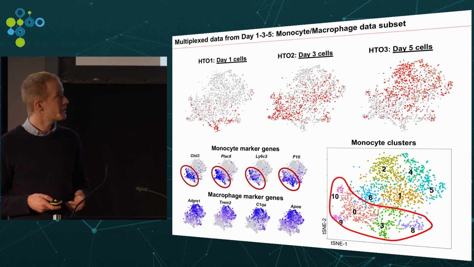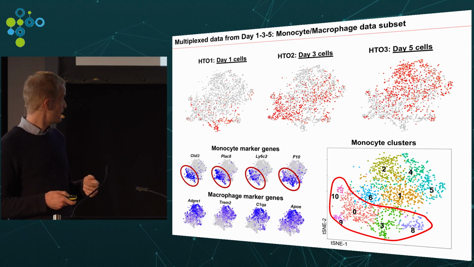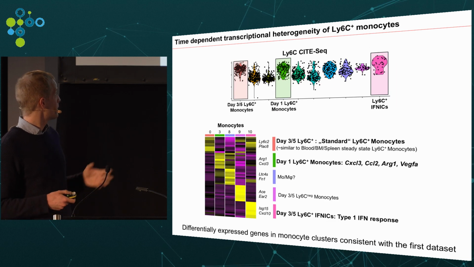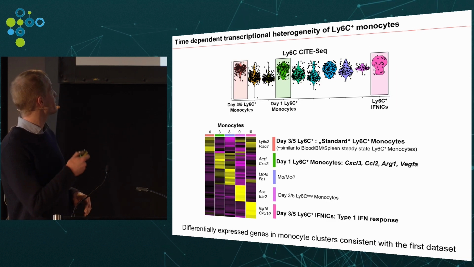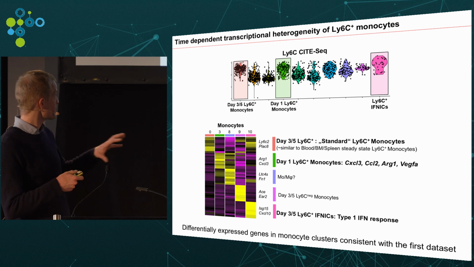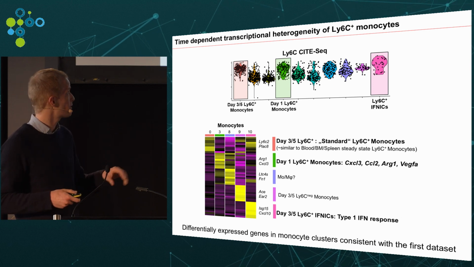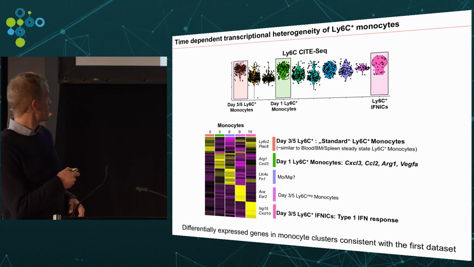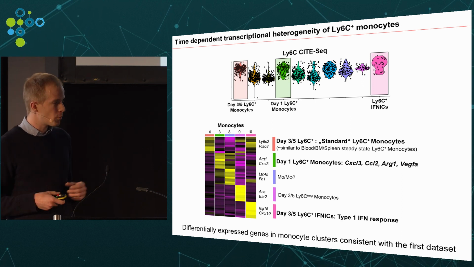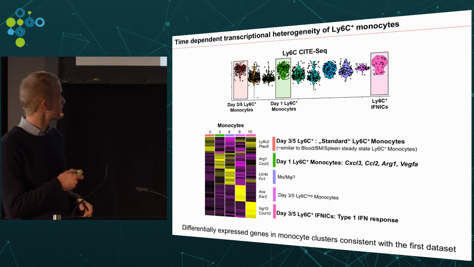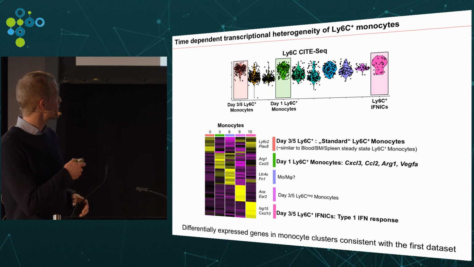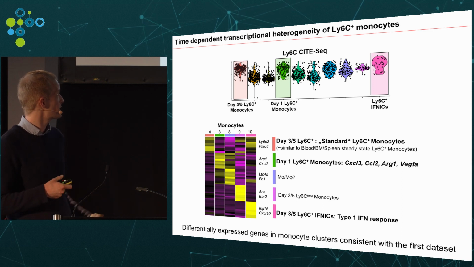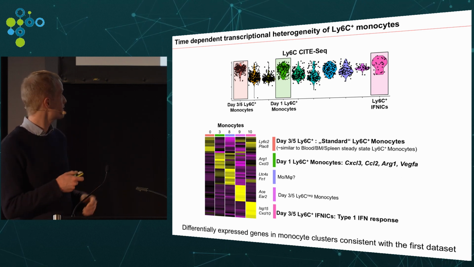So we went a bit further into that, and specifically into the heterogeneity of these classical Ly6C plus monocytes. According to our CITE-seq data, at least 3 of these populations, these clusters that we found in this experiment, correspond to Ly6C plus monocytes. And we can see the one that we find from the day 1 time point, from the earliest time point, are pretty much different from the others. So here they express more chemokines, also VEGF, which is a pro-angiogenic factor that promotes neovascularization.